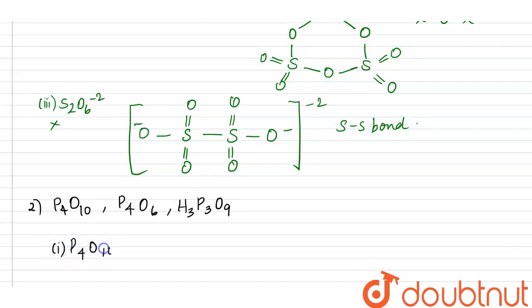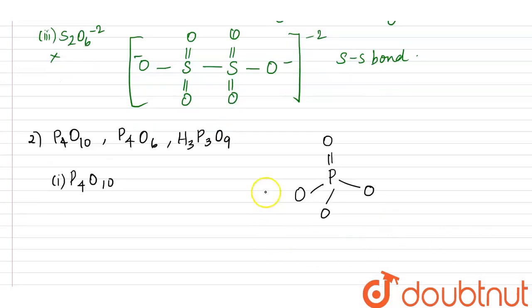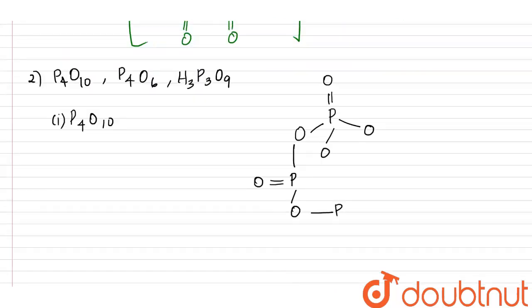P4O10 looks like a complicated structure, but it is not as complicated as we view it. Phosphorus has a double bond O, and it is bonded with 2 oxygen and another oxygen, and this oxygen again is bonded with phosphorus and another double bond O. It is like a chain or bridged structure, oxygen and then another phosphorus, and then another double bond O and another oxygen.